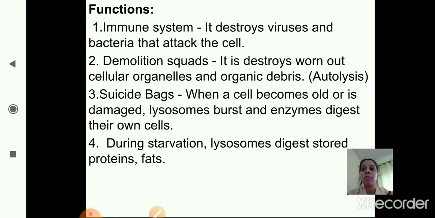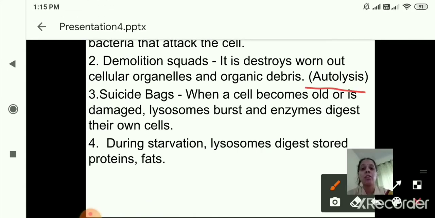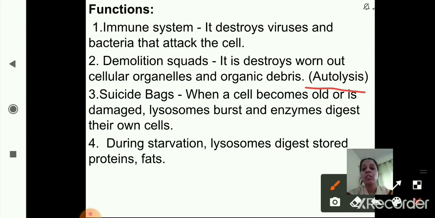Now the second one is demolition squad. Demolition squad means destroying something. So it destroys worn out cellular organelles. Worn out means the old or damaged cells or tissues. So it will destroy them, and also organic debris. Organic debris means the animal waste like feces, urine, blood, etc. And in the bracket, as you can see here, autolysis. Autolysis means the process of demolishing or destroying the old and damaged cells or tissues. So that is called autolysis.